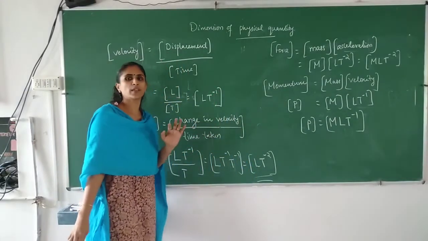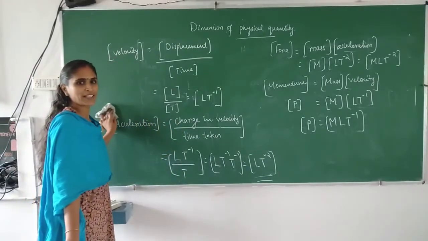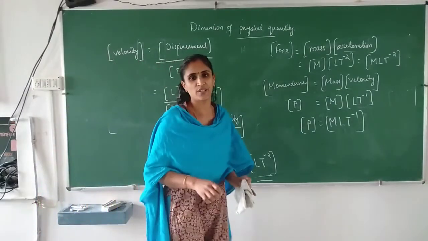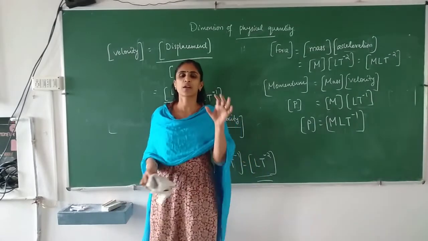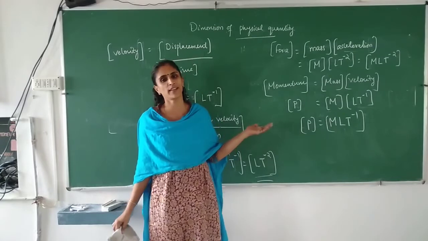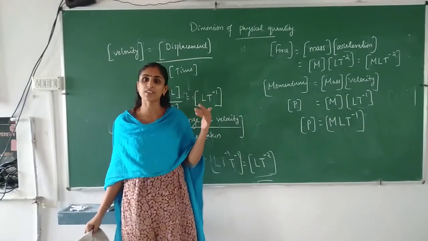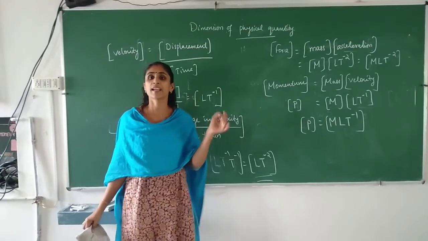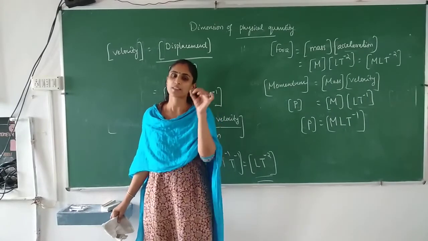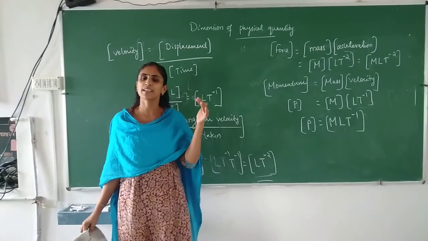One thing you have to keep in mind: whenever you are finding dimension, you should know the relation, or how to find that physical quantity. That formula you should know. Without knowing that, you cannot find the dimension. So whichever physical quantity you have studied in 8th class, 9th class and 10th class, you can note down its formula in one book, and by using that formula you can find the dimension of each quantity.